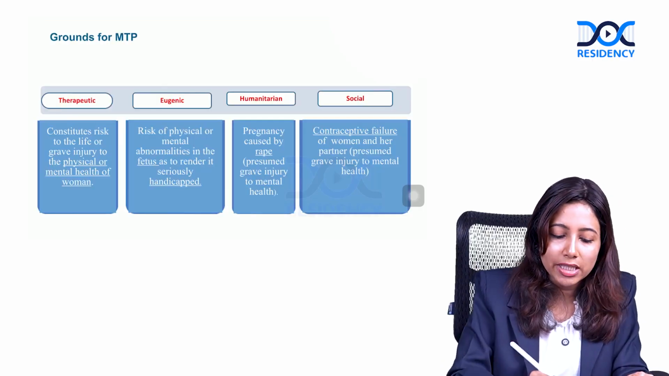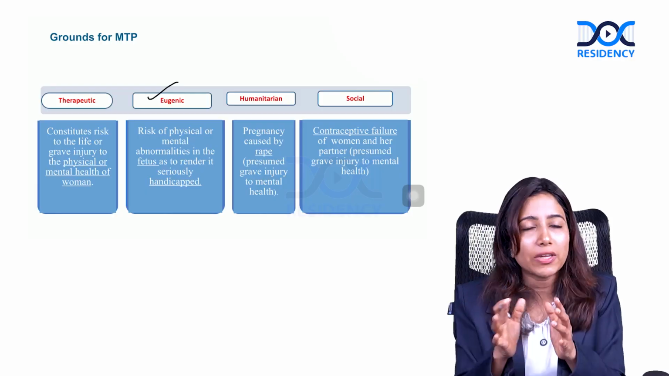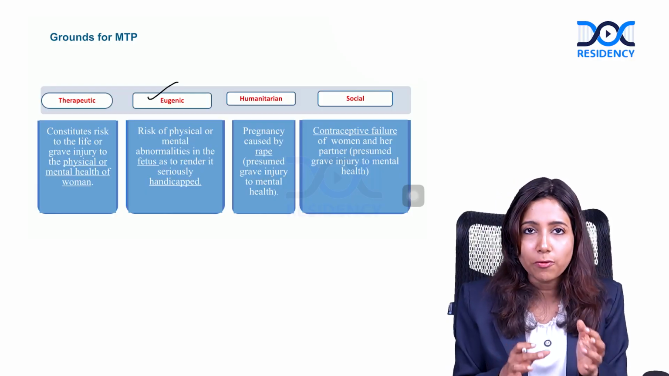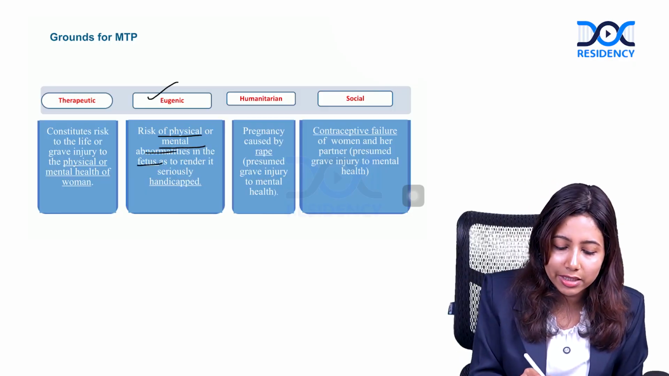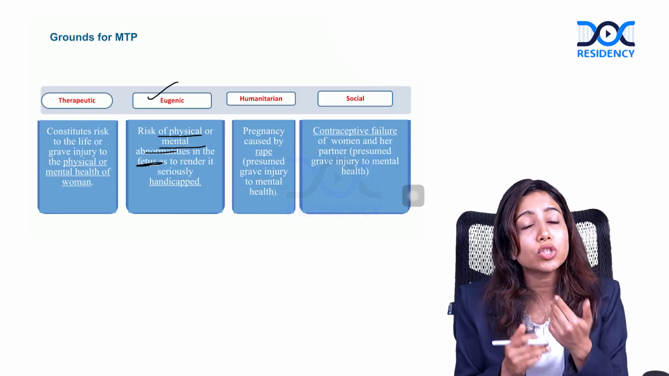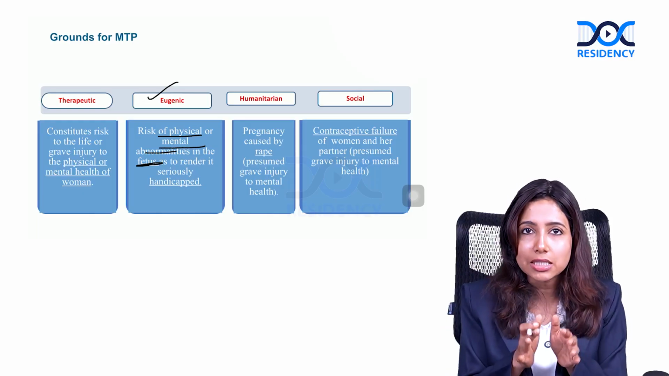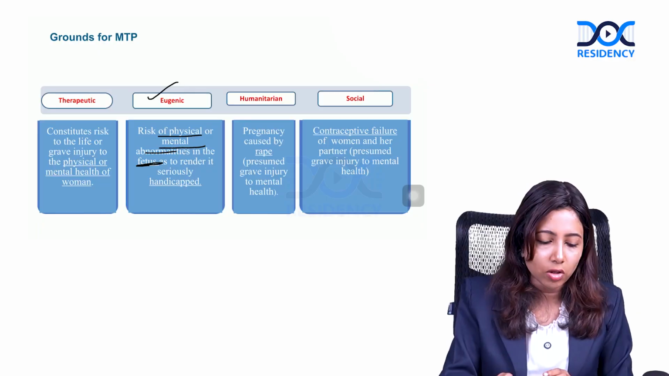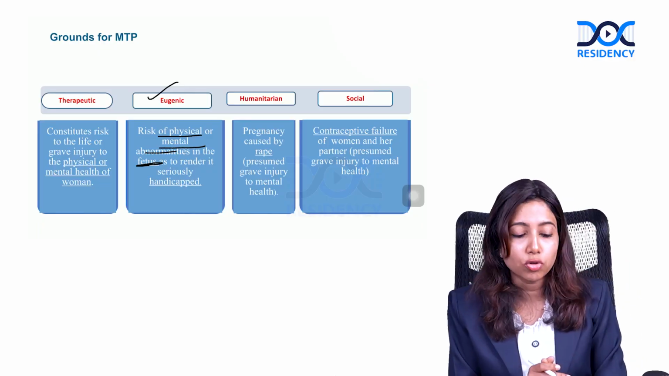Next comes eugenic indication. Eugenic, remember, is related to the fetus. So, any form of risk of physical or even mental abnormalities in the fetus, which can further lead to handicap for the fetus, is included in the eugenic causes. Let's have a look at the various eugenic causes that you should know.